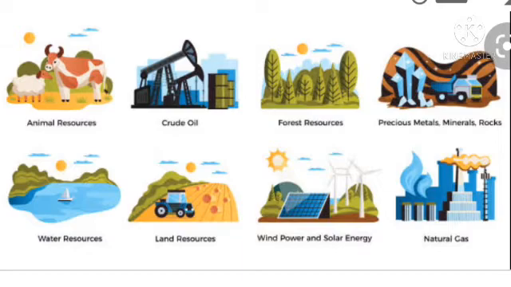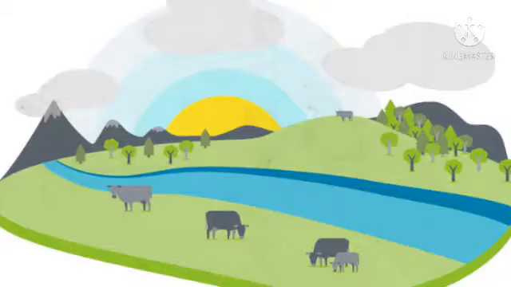We can say natural resources are the resources which are provided to us by nature. For example, soil, sunlight, rocks, minerals, plants, and animals. These are our natural resources in our surroundings that can be seen.